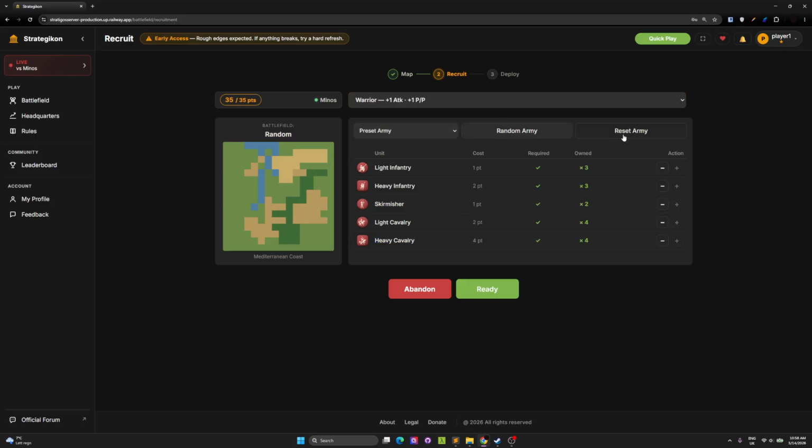Let's put something random here. You can pre-select armies if you like, just to make it easier for you. You can randomize, you can reset, up to you.